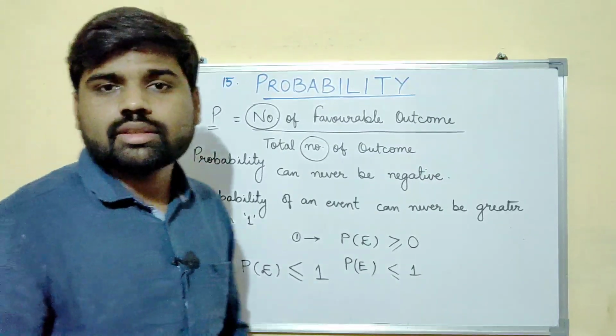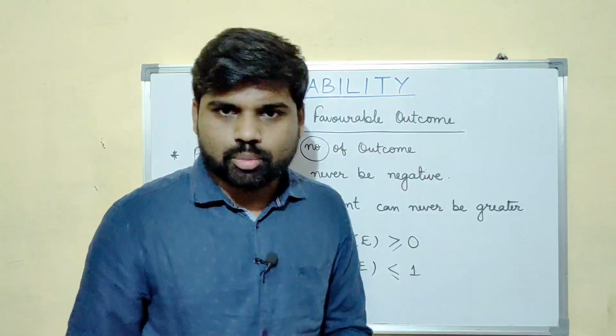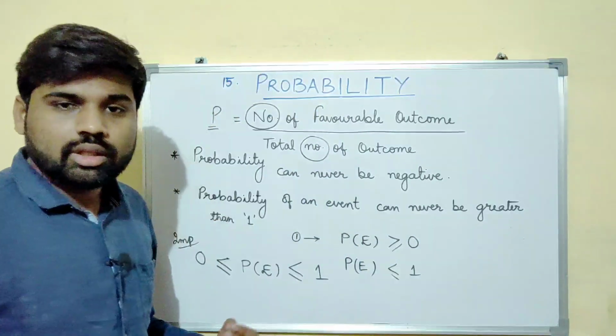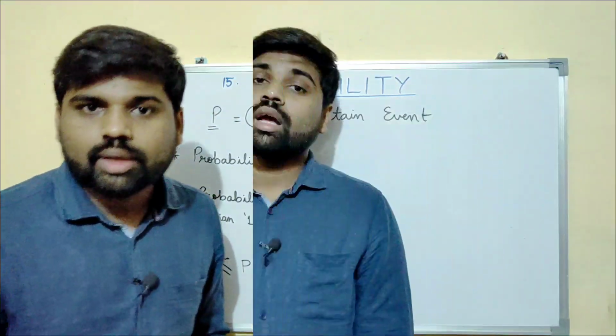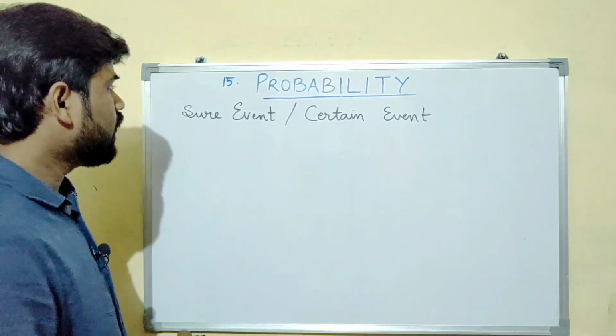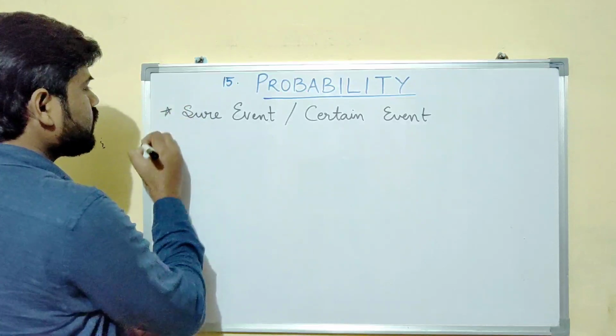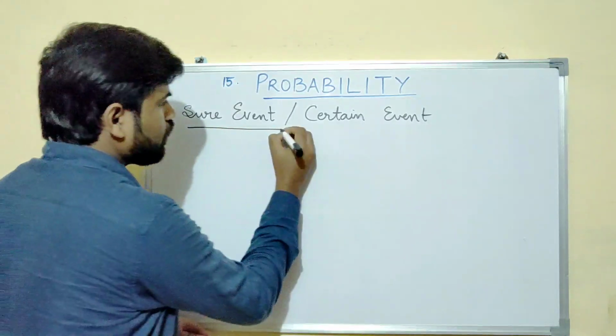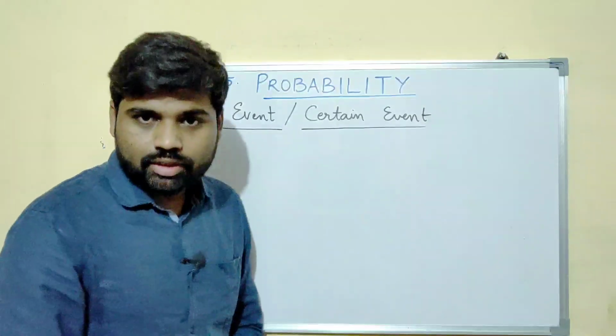Now let us see some basic definitions related to probability depending upon the outcomes. Okay, now let us see some definitions. These are very basic definitions. The first definition is sure event, or you can say certain event.